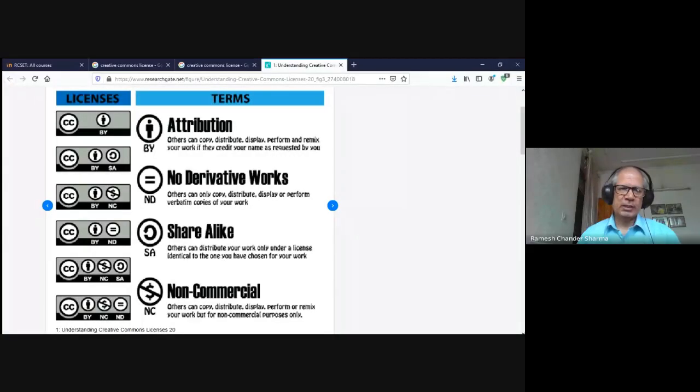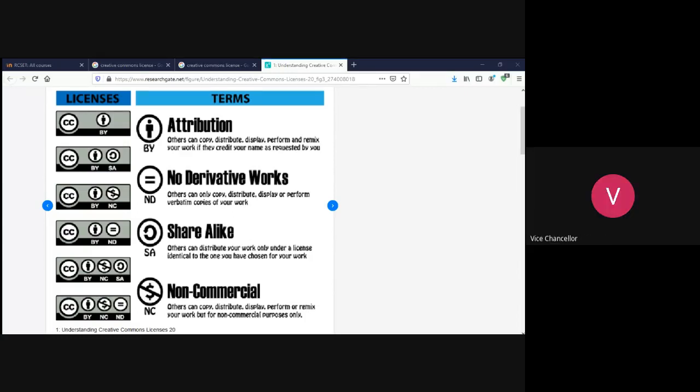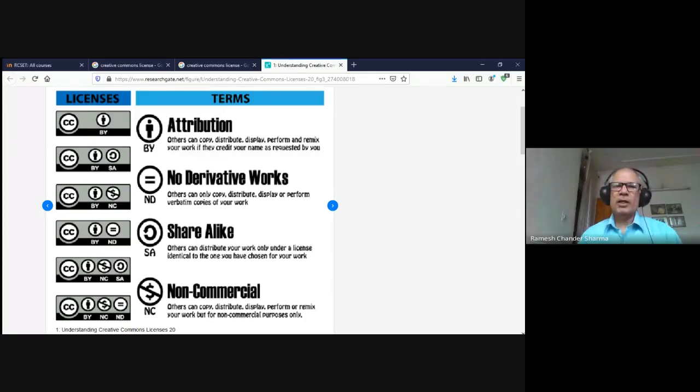So, I thought that before I go into the Moodle, since we all are required to, are you able to see this diagram of Creative Commons license? Yes, we can see it. Okay, thank you. We all are involved in course development, and now since everything is going online, we need to create our e-resources also.